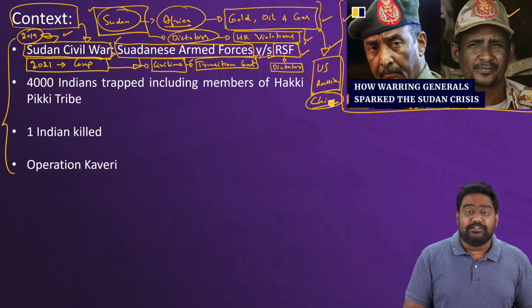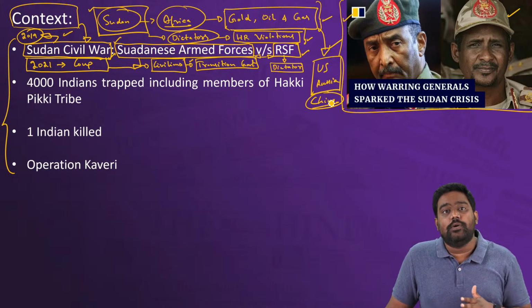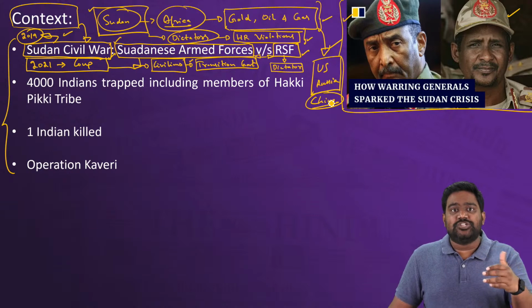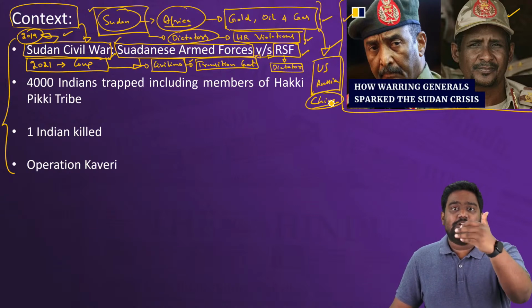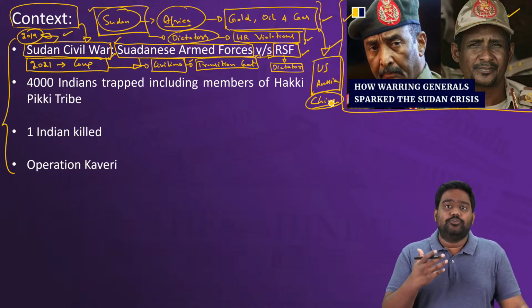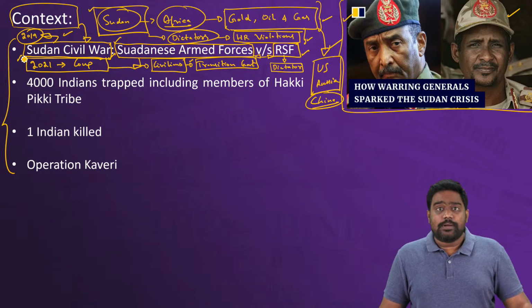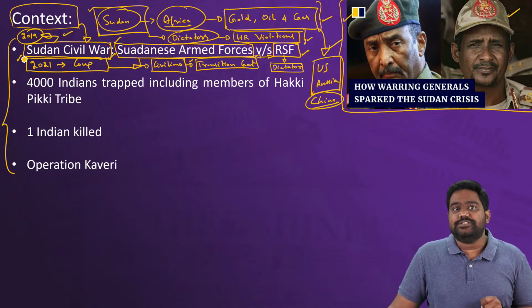India has scaled up its investments, not just in Southern Africa and East Africa, where we are traditionally influential, but we are also paying more attention to Central Africa, Western Africa, and Northern Africa. Sudan's neighbor Egypt, for example, is a very good friend of India. So naturally, India has diplomatic, geopolitical interests in such countries.